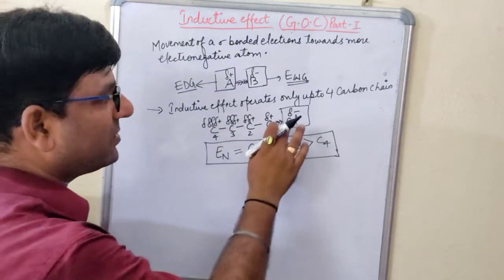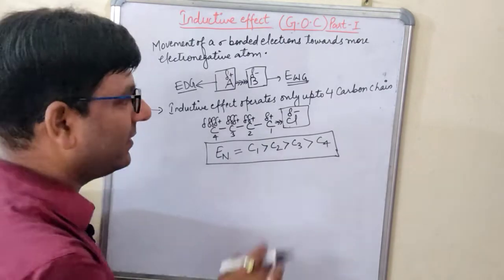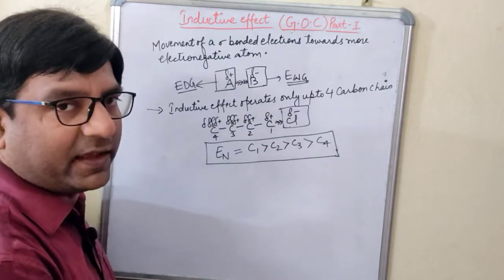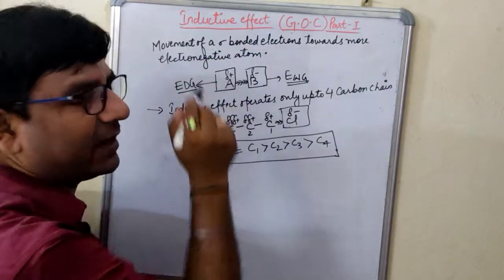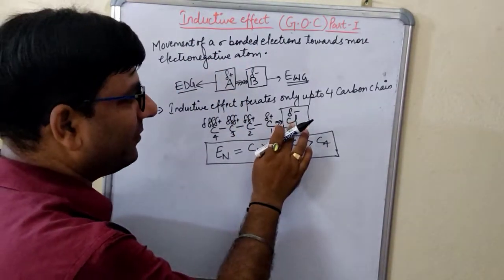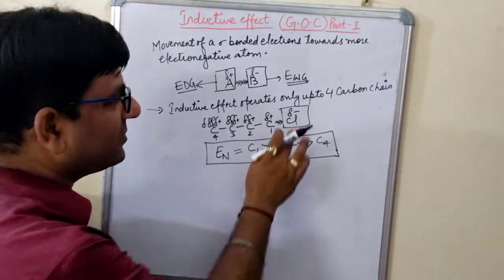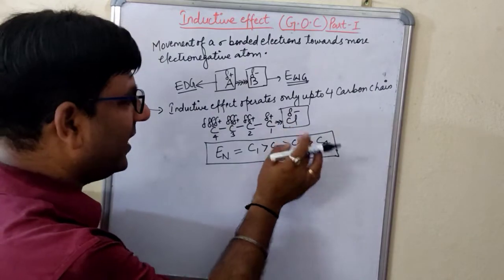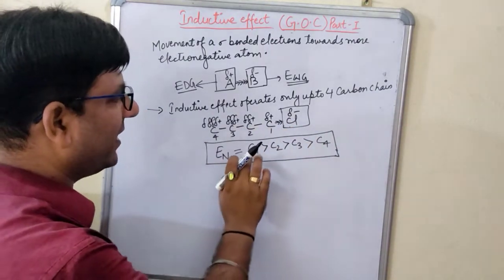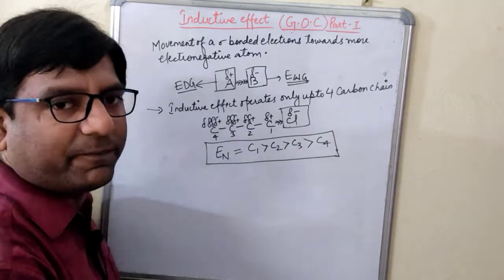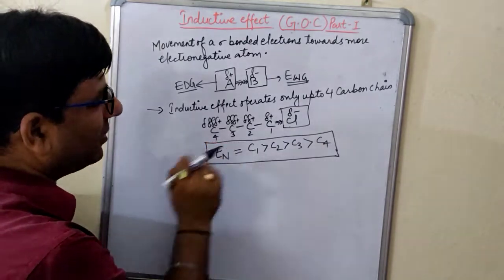That's why I told you at the start, students, that the electronegative atom plays a crucial role, and that is the driving force for this inductive effect. Without an electronegative atom, there is no inductive effect. Because of this chlorine atom, we are able to write this order of the carbon atoms, arranged in increasing order of electronegativity, right?